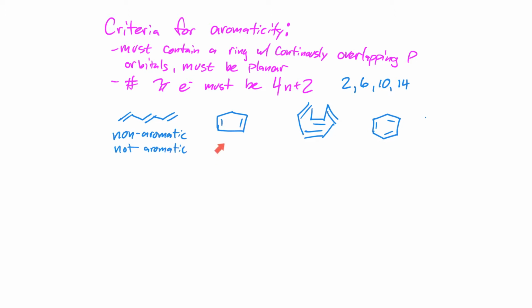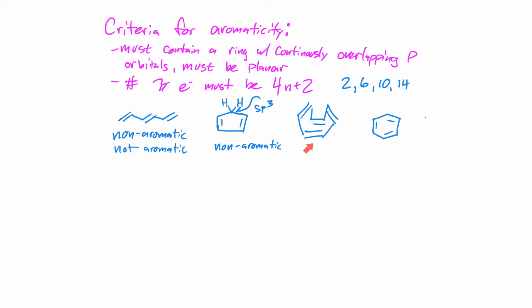Let's look at the next compound. This is cyclopentadienyl, and it is in a ring. It does have some p orbitals, but this carbon right here at the top is sp3. And so if it helps you to add some hydrogens there, feel free to do that. This is an sp3 carbon, so it does not fit our rule of continuously overlapping p orbitals. So this is also non-aromatic.